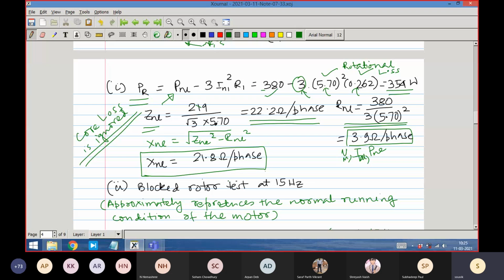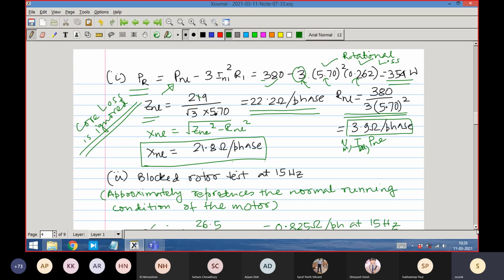Now you may think, what does it mean? What will X no load physically imply? It means X1 plus XM. That is, the magnetizing inductance plus the leakage inductance of the stator coil, because the equivalent circuit is like this. I will show you the equivalent circuit once.